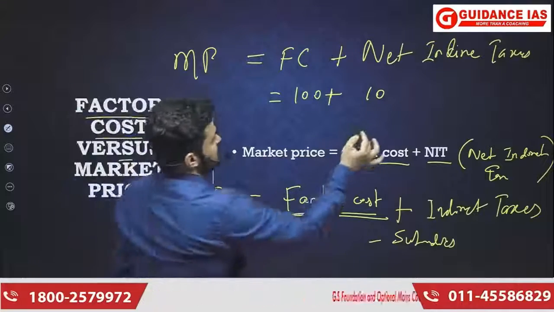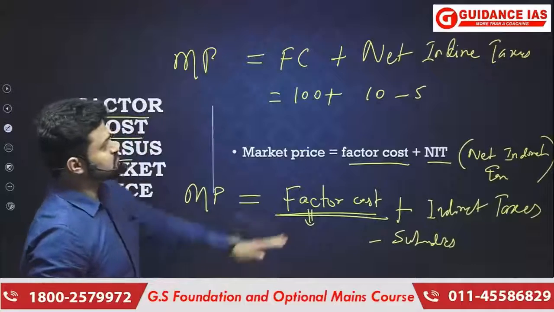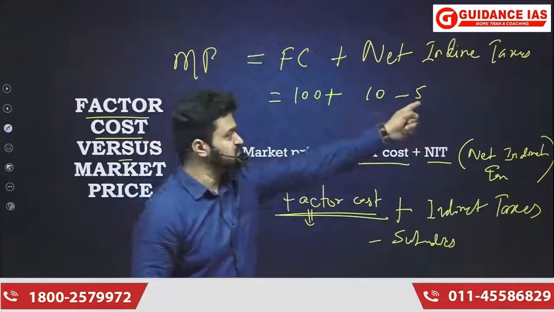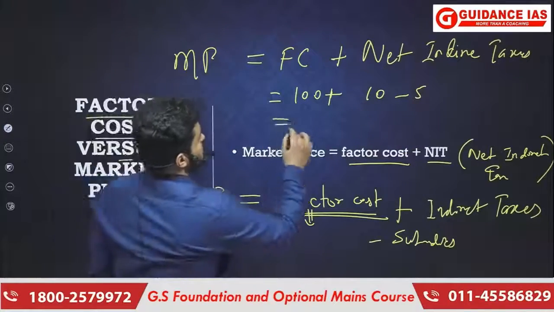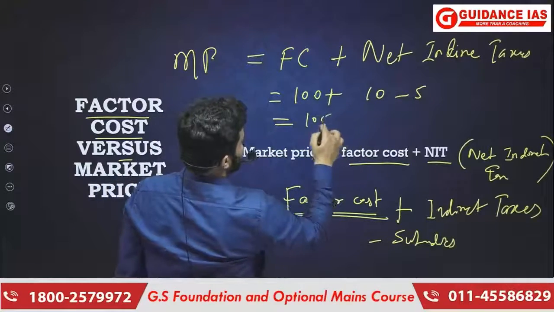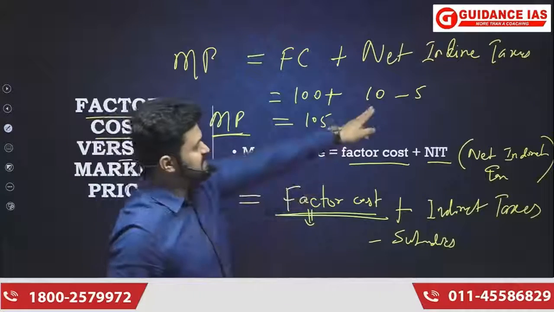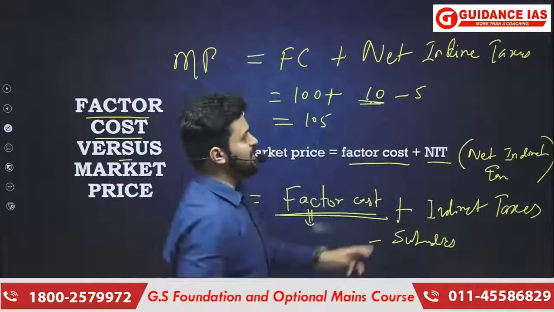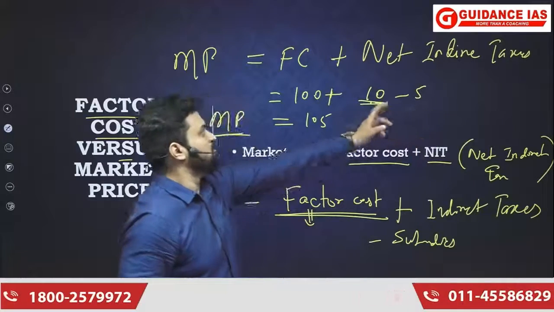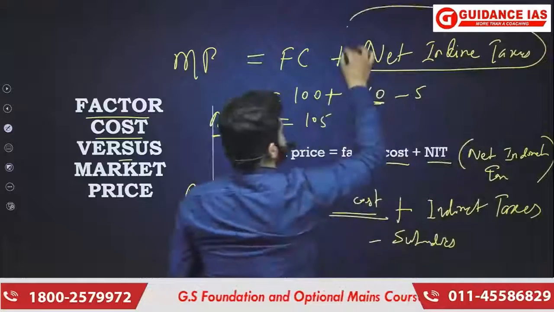Say 5 rupees of subsidy was given, so that is going to reduce the market price. So you get 100 plus 10 minus 5, that is 105. So market price is being affected by tax, here 10 rupees, and also by subsidies. So indirect tax minus subsidy, you can simply call net indirect taxes.